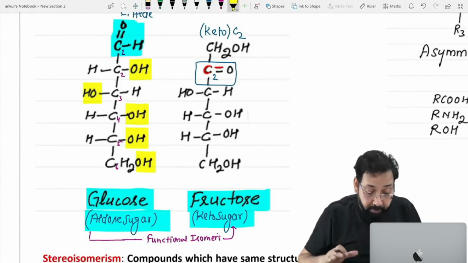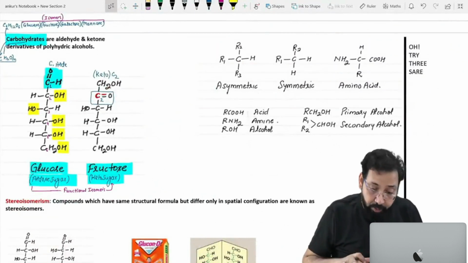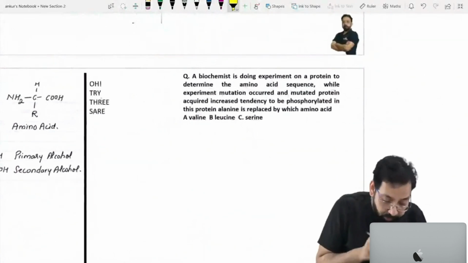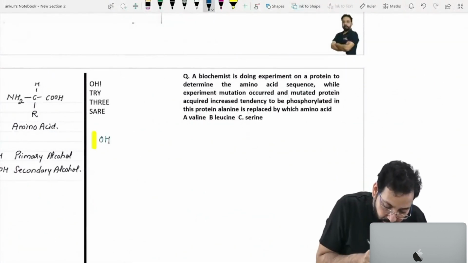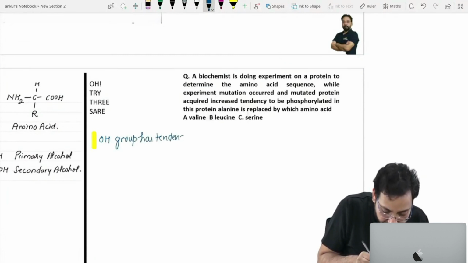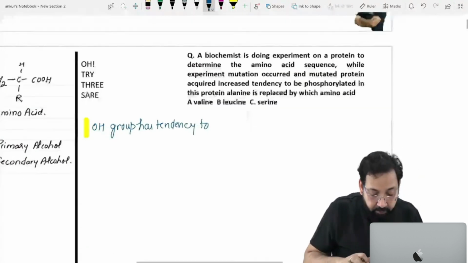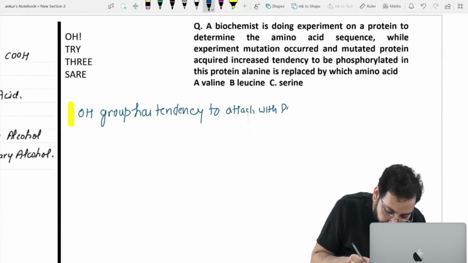In complete biochemistry, wherever you have an OH group, I write here, yes, OH group has a tendency to attach with phosphate.